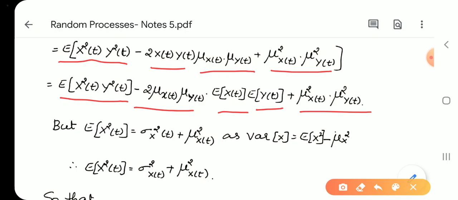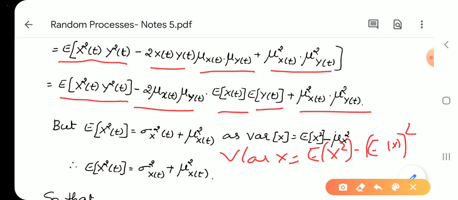Later you have studied the formula for E of x square t. We know that variance of x is equal to E of x square minus E of x whole square. Therefore, E of x square can be written as variance of x plus E of x whole square.